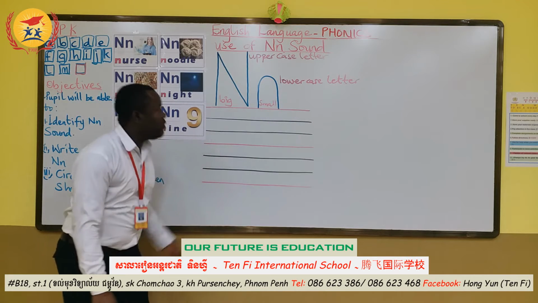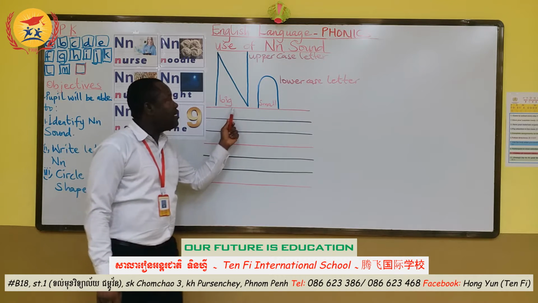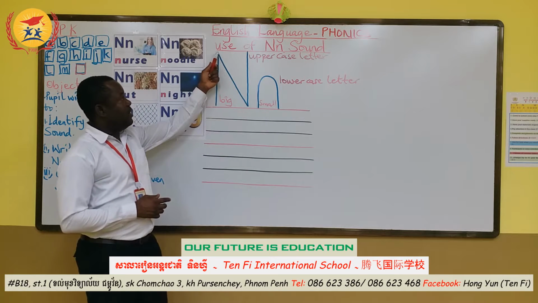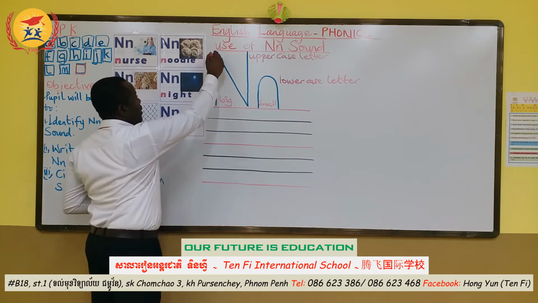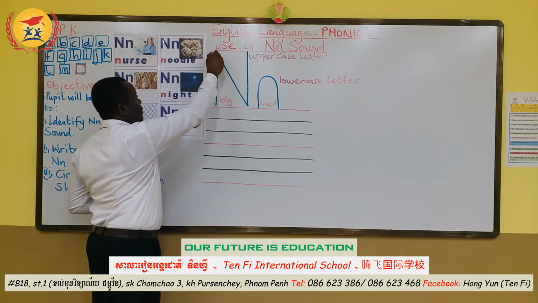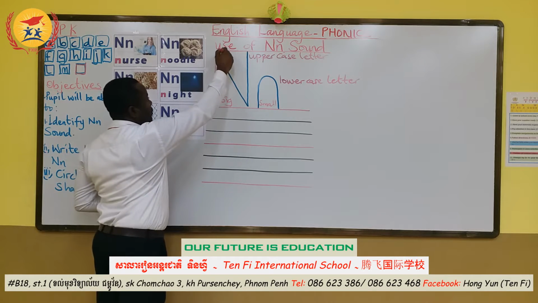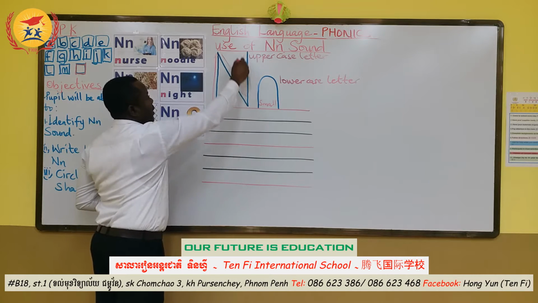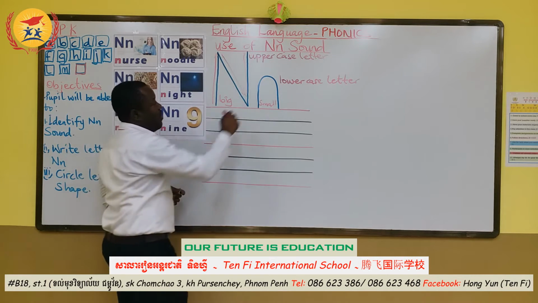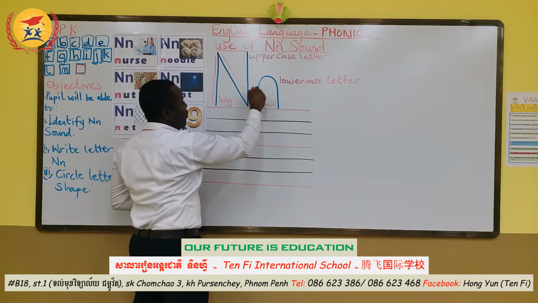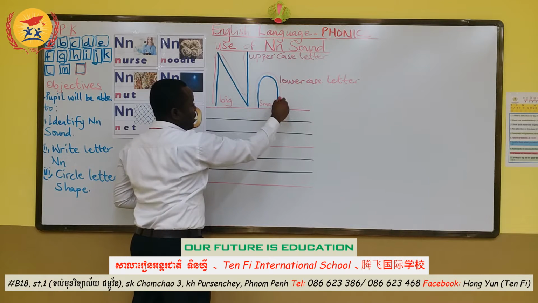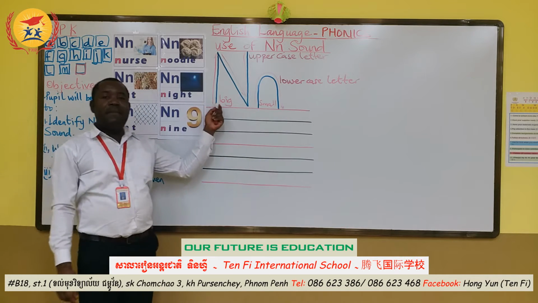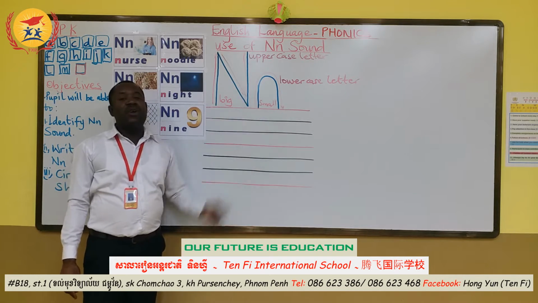So what is the difference between the big letter N and the small letter N? The big letter N, we cut indicating the arrow sign here. Look at it, 1. We come here, 2, and then here, 3. Okay? Then let's look at the small letter, we go this way, and then we come this way. So look at the arrow, the way it starts. So there is a difference between the big letter N and the small letter N.